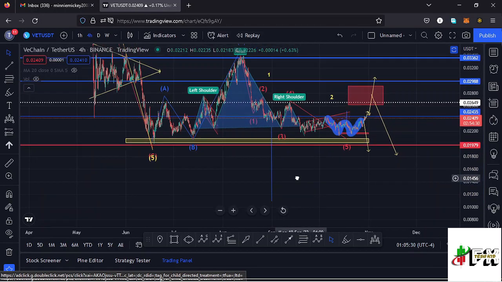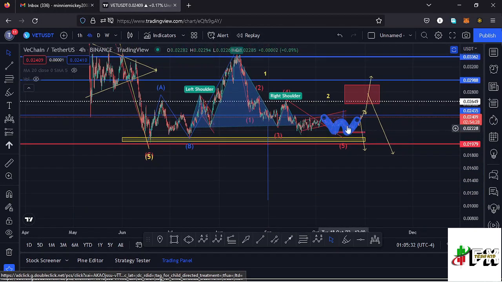$0.0185 mark. So in case there is a reversal in the market structures and we don't continue pushing higher in the formation of a wave 2, see a reversal to the lower side, lose that key area of support at around the $0.02 mark, there is a possibility of Vechain going back to around the $0.01 mark.